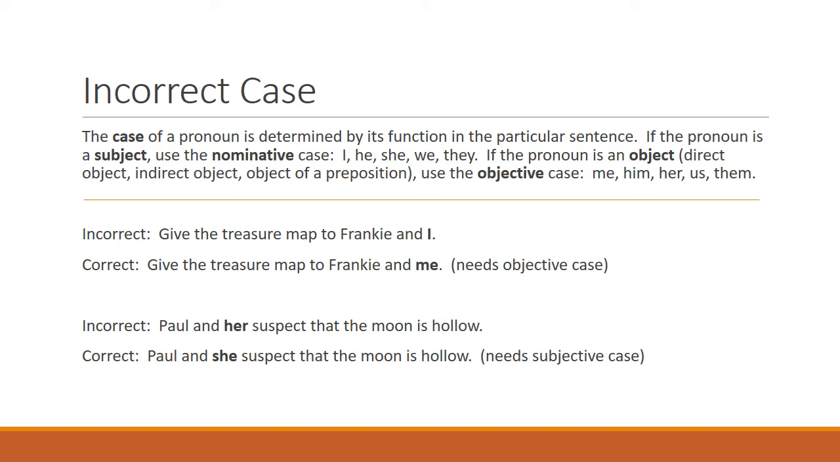In the second pair, Paul and her suspect that the moon is hollow. Again, if you take out Paul and you say her suspects that the moon is hollow, it sounds awful. The correct version, of course, is to use the nominative she. Paul and she suspect that the moon is hollow.